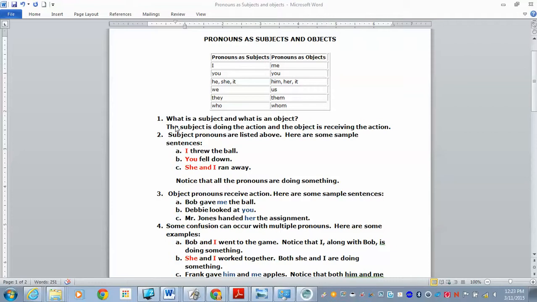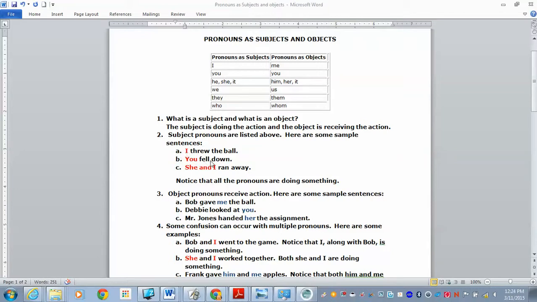Subjects are things that do action, and objects are things that receive action. Notice that I've listed all of the subject pronouns here and all of the object pronouns here. If the pronoun is a subject, it is the one directing the action. For example, I threw the ball. The thing doing the throwing is I, so I is the subject.